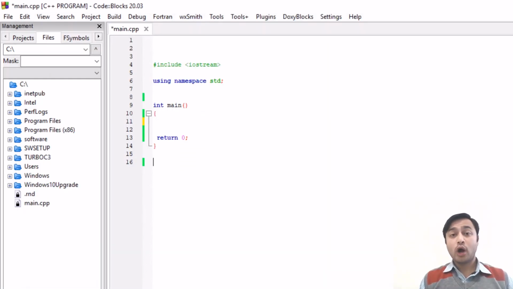So now I hope you have understood the concept of the looping statement, how to use this concept in CodeBlocks software, or you can use this concept in Turbo C++ or any other software. So that's all for today. Thank you.